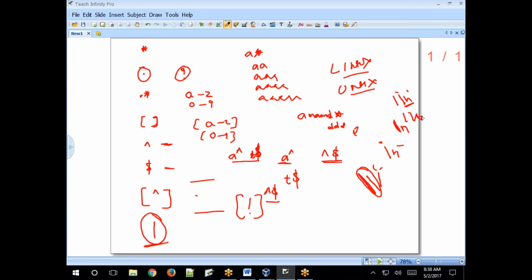Got it? If you want to print a caret symbol instead of spaces, and you specify caret in your syntax, the shell treats it as the beginning of the line. So if you want to print it, just specify the escape character. Now the escape character protects that, and instead of spaces, the caret symbol will be replaced. Clear? So these are all wildcards and regular expressions. We'll see how to use them and where to use them. And a few more special characters are there. I'll show you that.